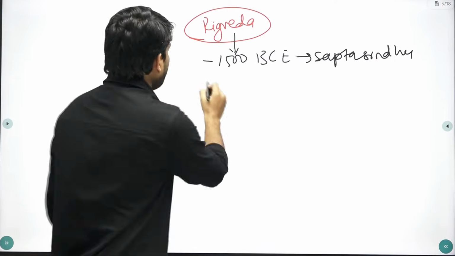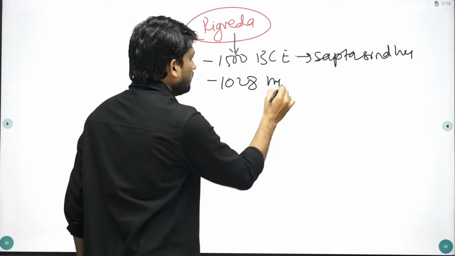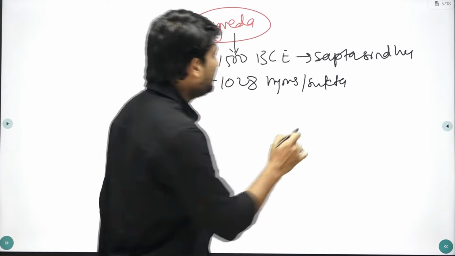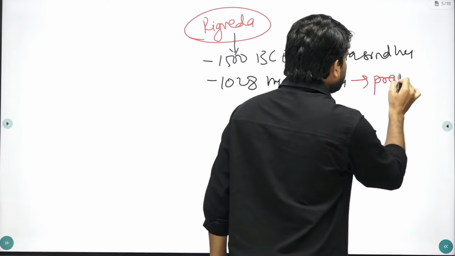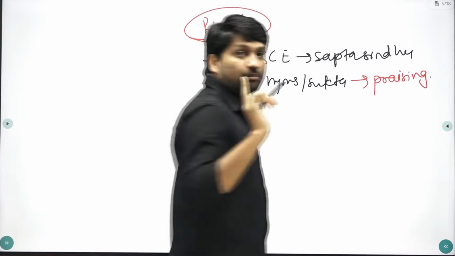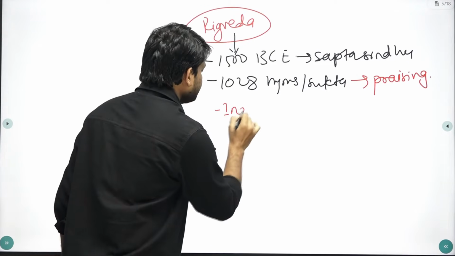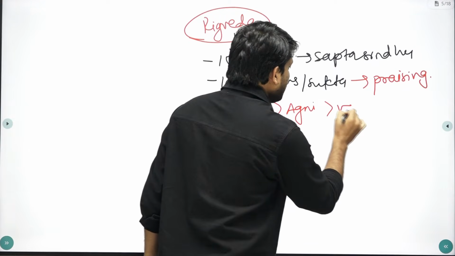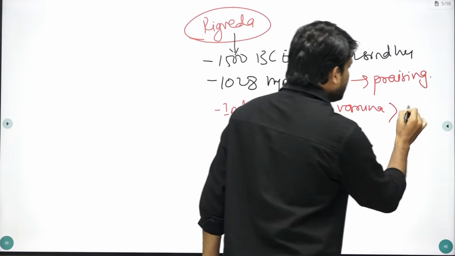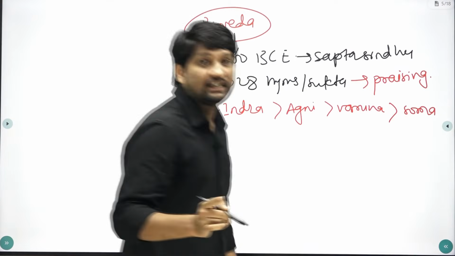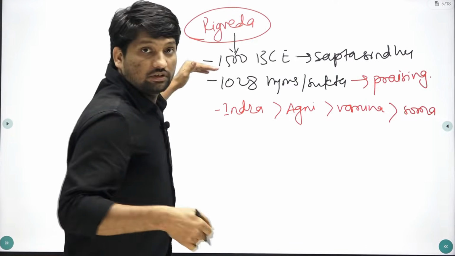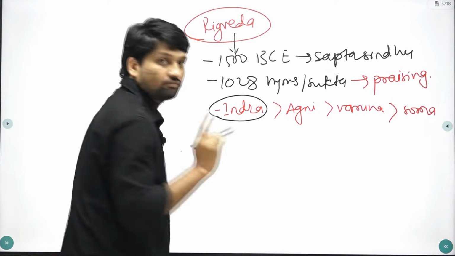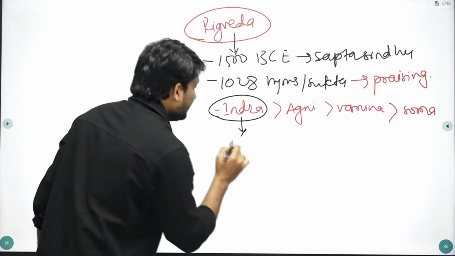It consists of 1028 hymns or suktas. These hymns or suktas were basically praising various gods or deities. Remember, the most important god was Indra, the second most important was Agni, then Varun, and next Soma. These Rigvedic hymns were in praise of various gods or deities. If you consider Indra, Rigveda has also mentioned some names like Purandar.